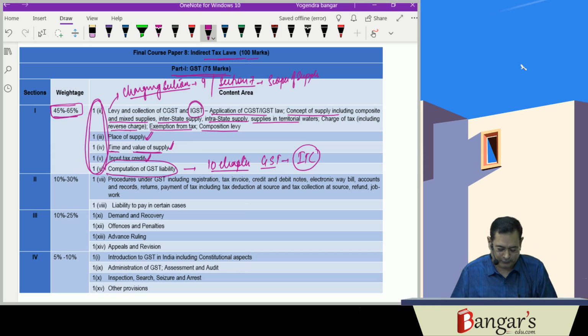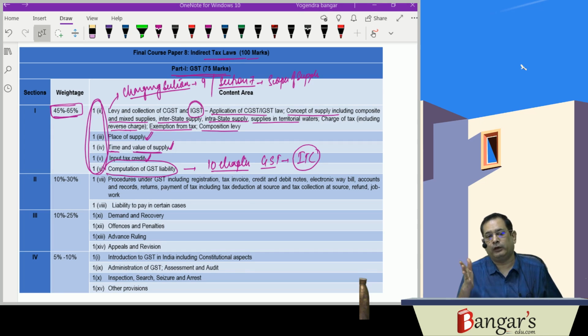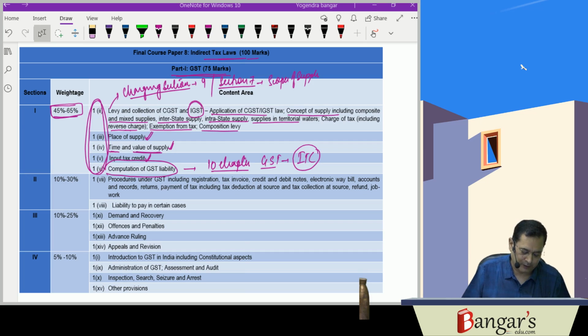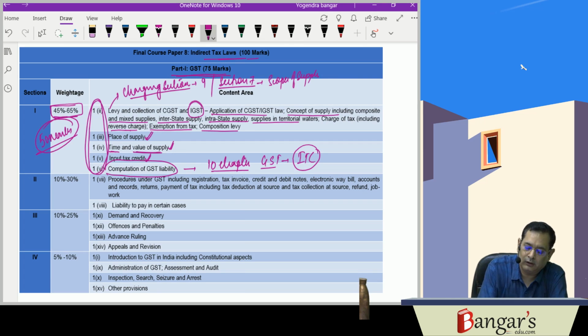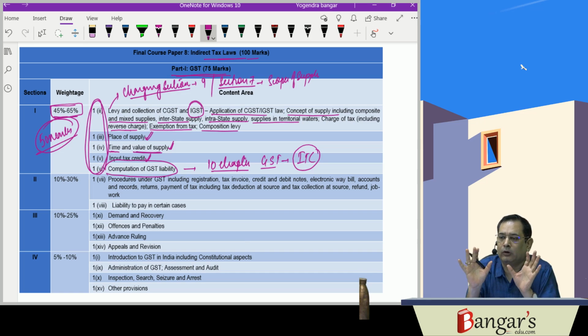So when we discuss the indirect tax laws, the first 10 chapters up to input tax credit are very, very important chapters. You are aware that up to 65% weightage out of 75 marks means roundabout 45 to 50 marks is from these topics. So 50 marks out of 100 marks in the entire syllabus is from these very important topics. So you must have complete knowledge about these topics.